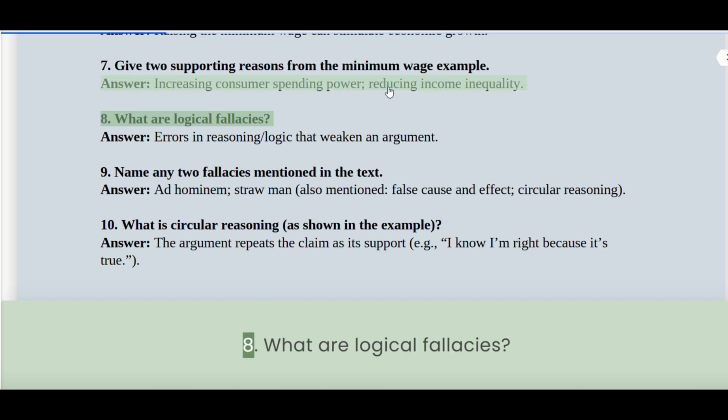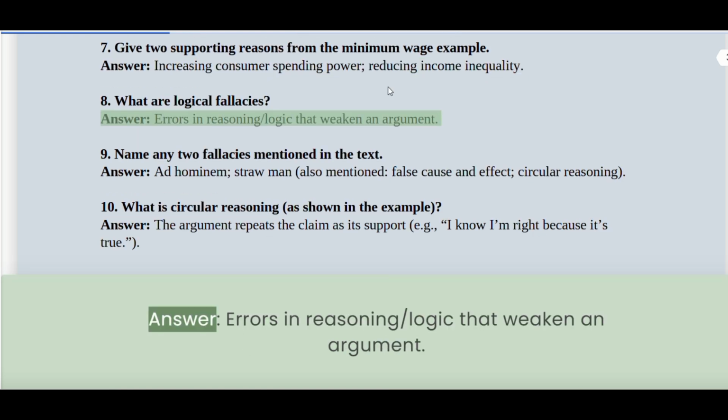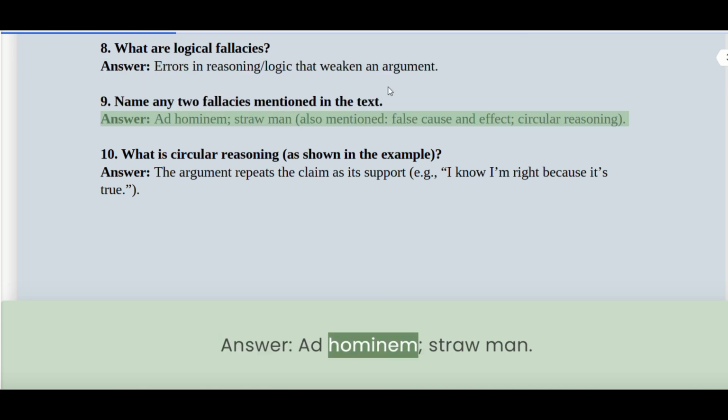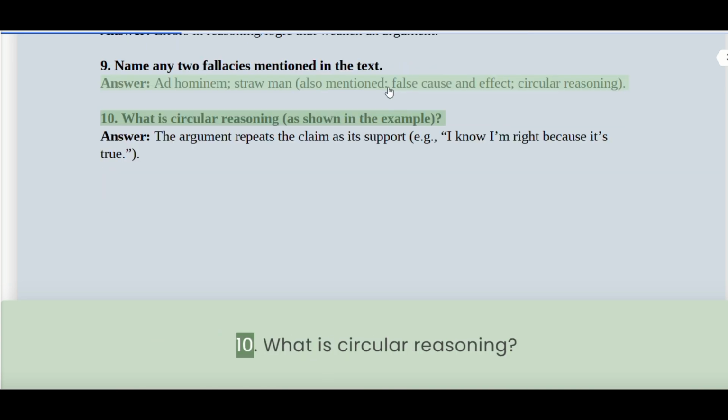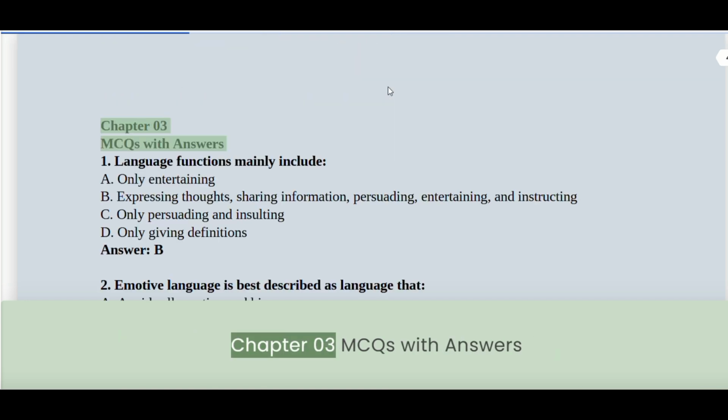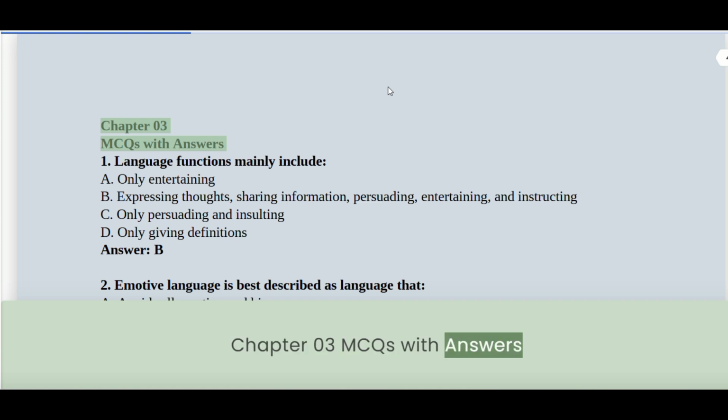8. What are logical fallacies? Answer: Errors in reasoning, logic that weaken an argument. 9. Name any 2 fallacies mentioned in the text. Answer: Ad hominem, straw man. 10. What is circular reasoning? Answer: The argument repeats the claim as its support. Chapter 0, 3 MCQs with answers.